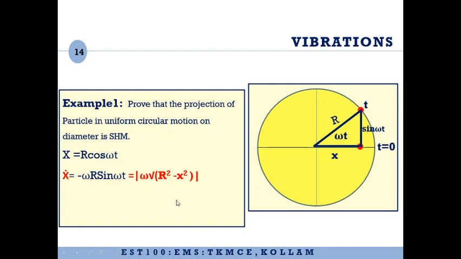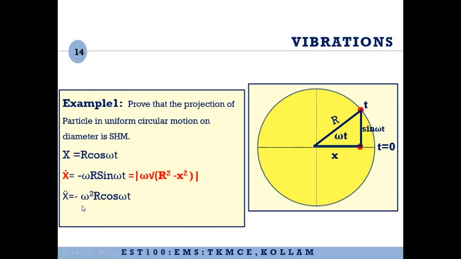So how do we get this expression? We know r sine omega t is this vertical side. So if you apply Pythagoras theorem, you will see that r sine omega t will be equal to square root of r square minus x square. It is nothing but Pythagoras theorem.